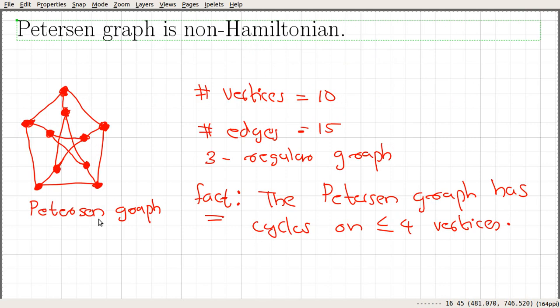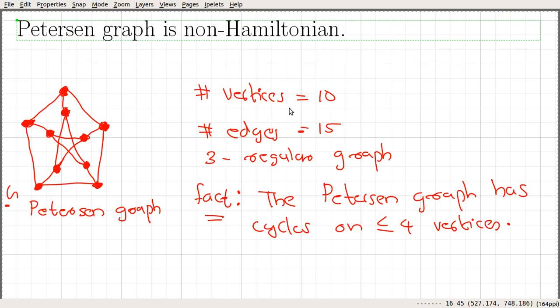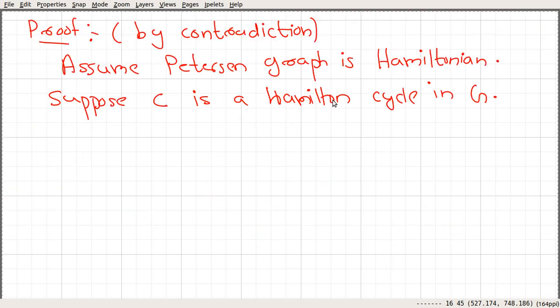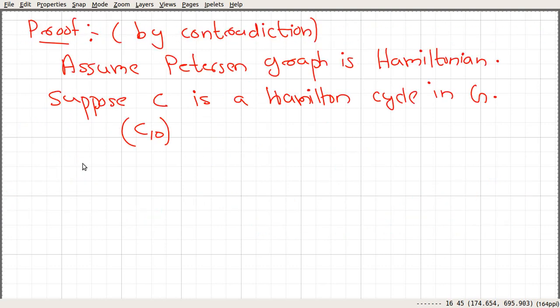Let me call this Petersen graph G. Suppose C is a Hamiltonian cycle in our Petersen graph G. Now we can see that the number of vertices is 10, and if C is a Hamilton cycle, then this cycle will be C10, since the Hamilton cycle touches all the vertices in the graph.